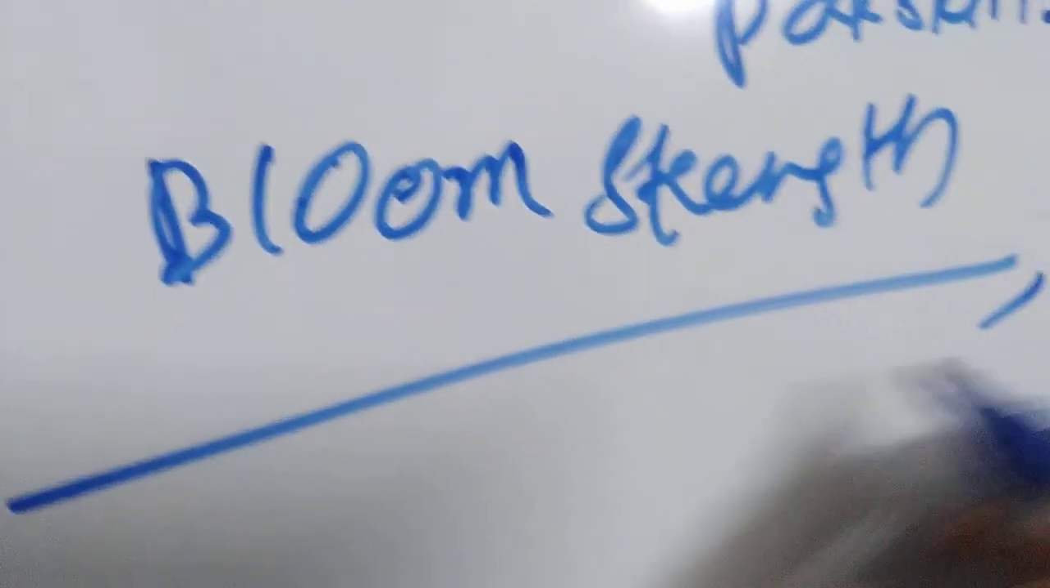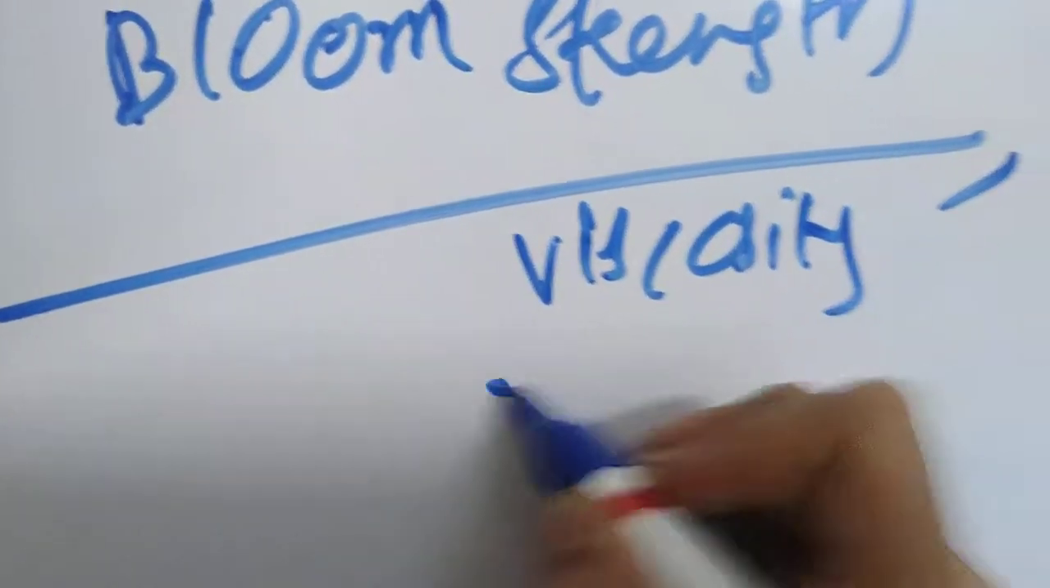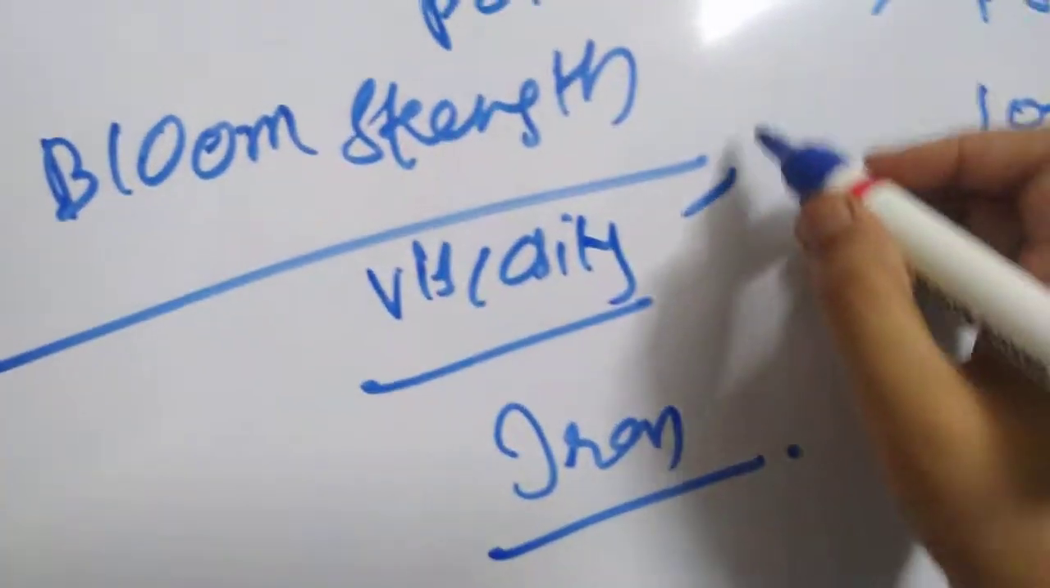But you have to see the specifications regarding gelatin, which include bloom strength, viscosity, and iron content. That means whatever gelatin you are using, you should know the following specifications for it: what is the bloom strength of the gelatin, what is the viscosity of the gelatin, and what is the iron content in the gelatin you are using.